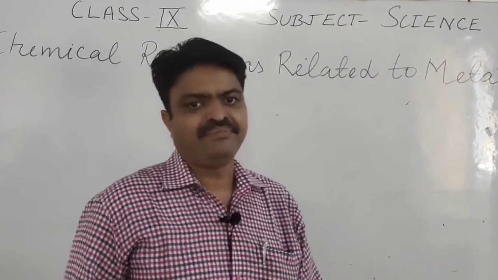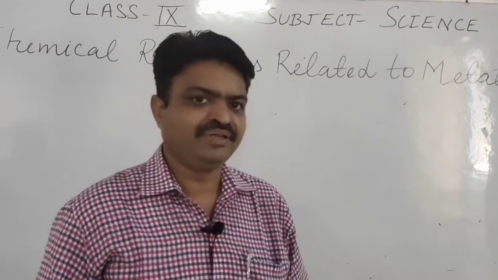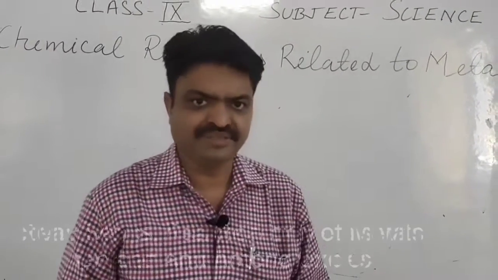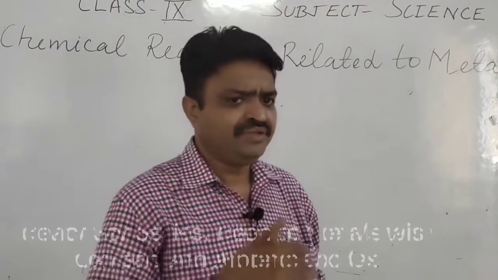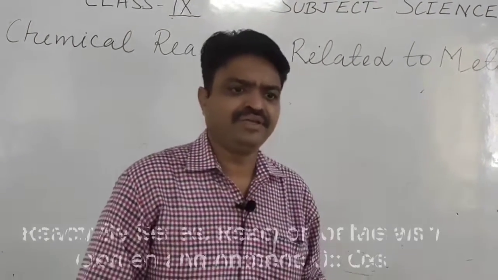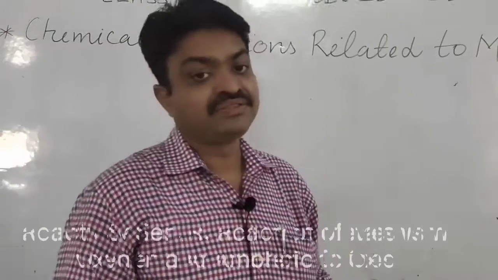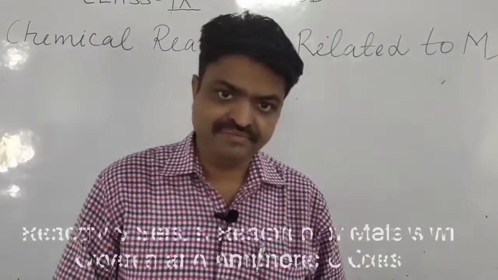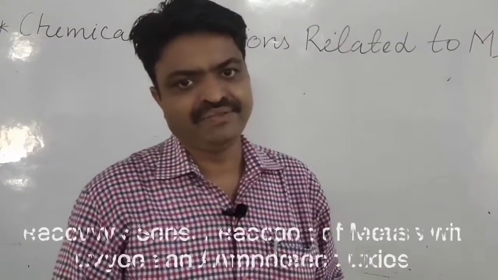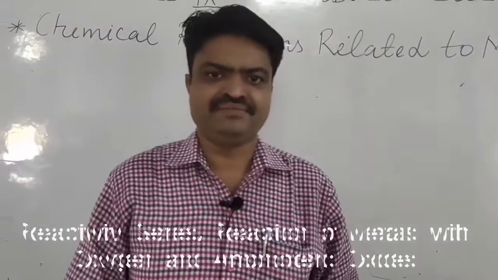So student, metals do different types of reactions, and they do the reactions according to their reactivity. Some metals are more reactive, some are mid-reactive, and some are least reactive.